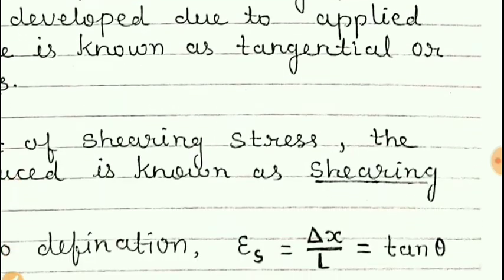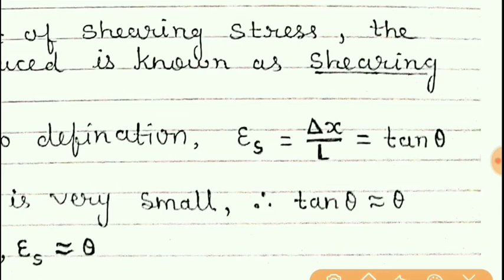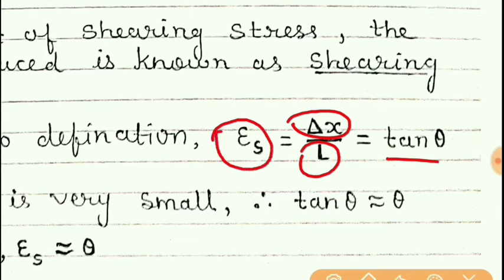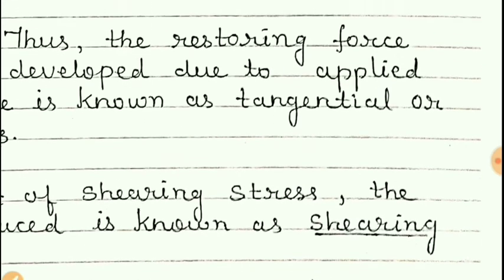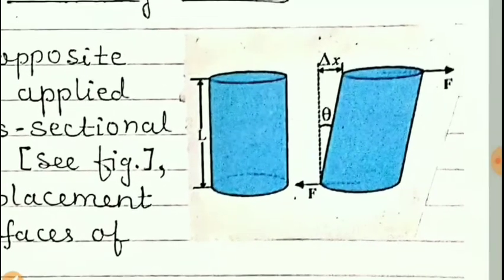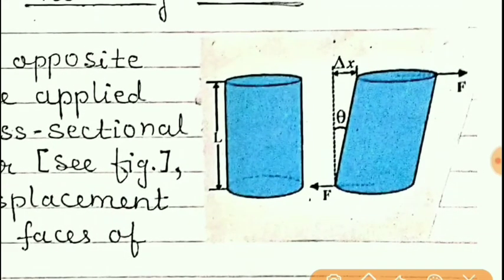So students, we have written here tan theta is equal to delta x upon L, and that is nothing but is a shearing strain. But here we know that for a solid body, when we apply this type of forces, this angle which is formed here will be very much small. That angle is too much small to detect.